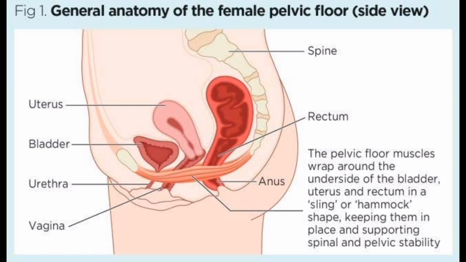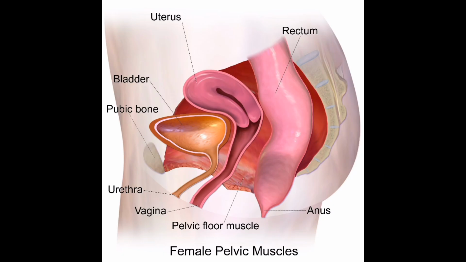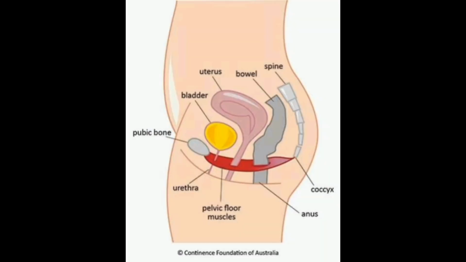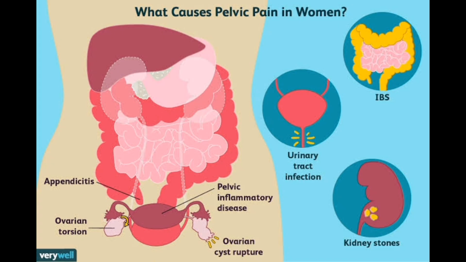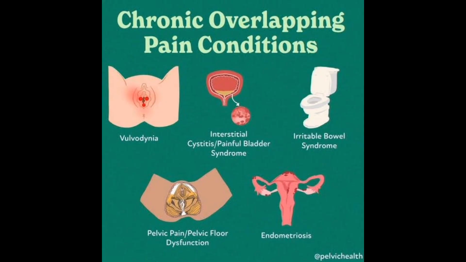Detailed causes of pelvic pain in females. Gynecological: menstrual cramps, painful contractions of the uterus during menstruation, are a common cause of pelvic pain. Endometriosis, a condition where tissue similar to the uterine lining grows outside the uterus, often causing chronic pelvic pain. Ovarian cysts, fluid-filled sacs on the ovaries, can cause pain, especially if they rupture or twist.